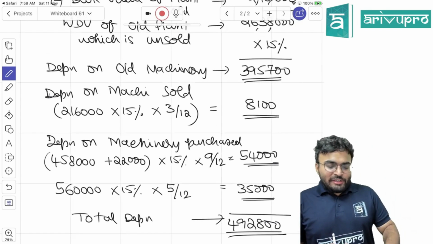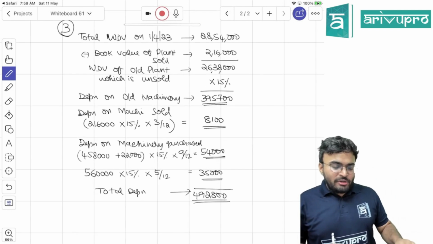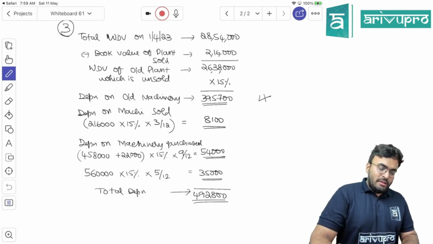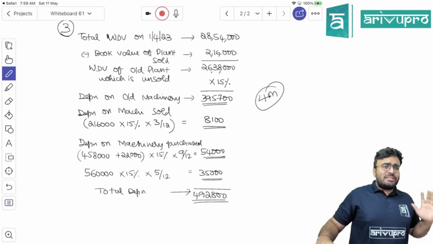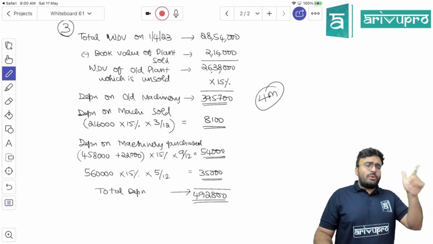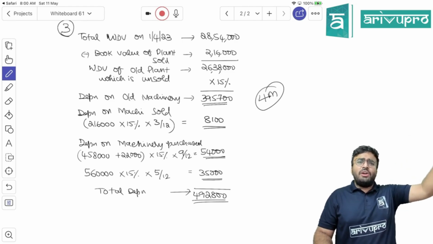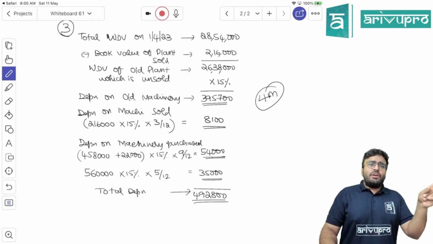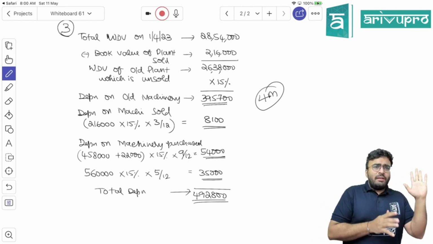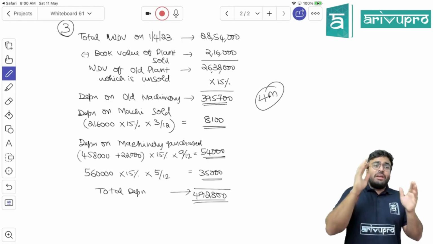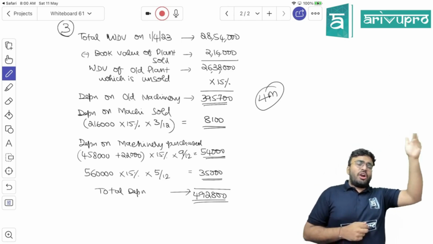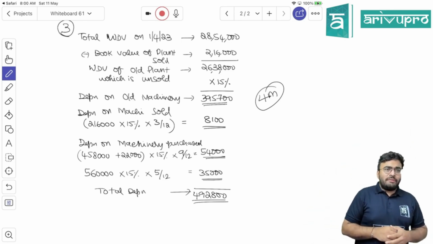Is it done? Can we go further? This is your complete solution. Easy 4 marks. No tricks and twists in this. Always you have to calculate depreciation on the asset which is sold, asset which is purchased, asset which is remaining also. Asset which is sold, the months you have used, that you calculate depreciation. Asset which is purchased, the remaining months in the year you have used. Asset which is not sold, not purchased, full year you calculate depreciation. Clear?